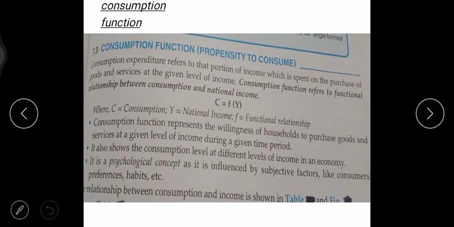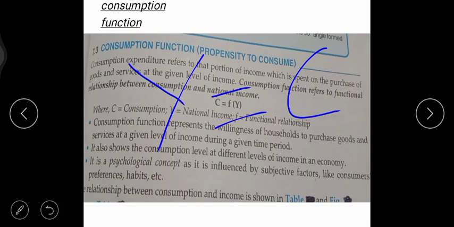Before starting the consumption function, children, we know there is a numerical relationship between the income and the consumption. Right? Y is national income, C is consumption.